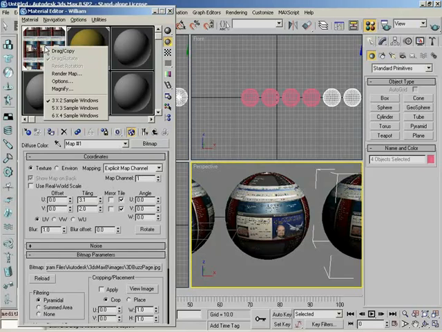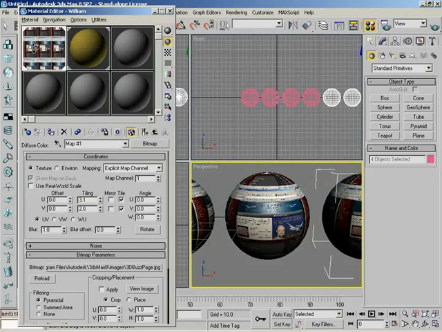And if I right-click right now, we now have the ability to render out just this map if we just want to see what that's going to look like. It allows you to show the current level of your material hierarchy, right, inside your sample slot with nothing else. And then if you click on Show End Result, you end up seeing the entire material, which is the combination of all your various maps and settings.